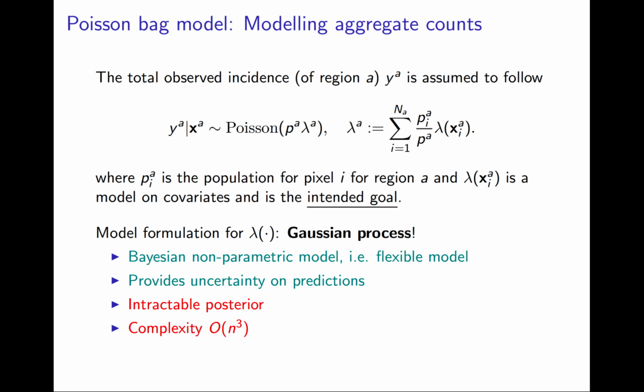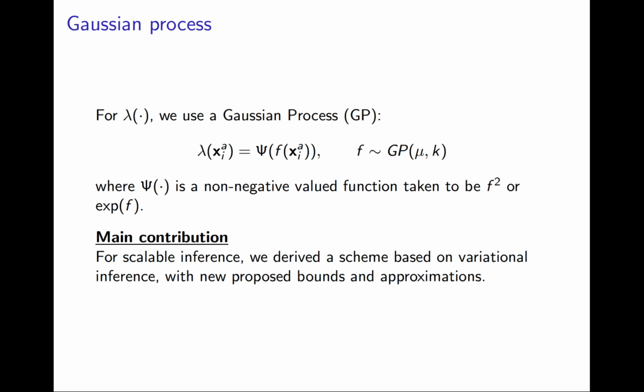However, in this paper, we will focus on using Gaussian process, because it's a flexible Bayesian model that can provide uncertainty. Here, we first transform the Gaussian process to ensure the intensity rate is positive. Here we consider exponential or the square function. One problem here is that the posterior is intractable. This is why we use variational inference.